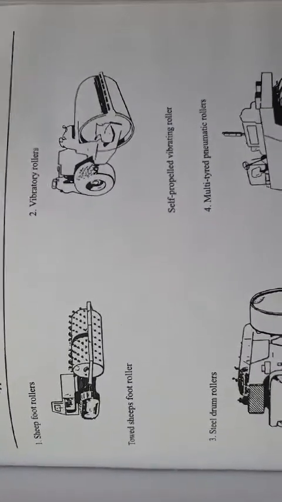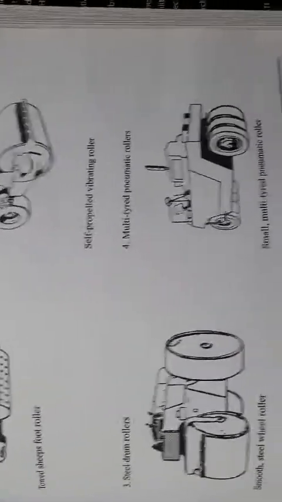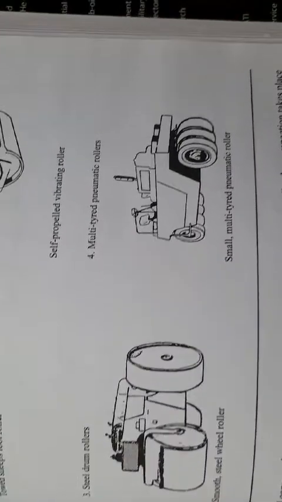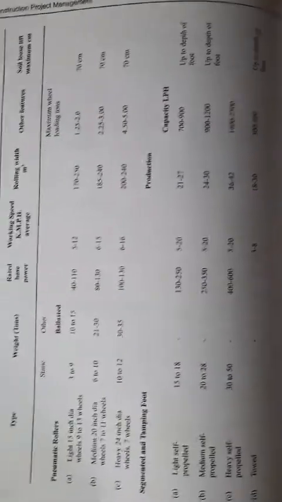Here are the images of the different types of equipments: sheep foot rollers, vibrating rollers, smooth steel wheel rollers, small multi-tired pneumatic rollers.